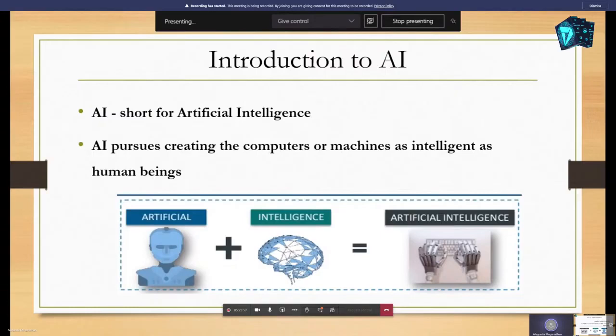By nature, humans have intelligence, so they can see, speak, think and write. Humans make a machine, insert their intelligence, and make it behave like a human being to solve their problems. This is called artificial intelligence. AI is present inside email. Whenever we receive an email, it analyzes the content to decide whether it should be in the inbox or moved to spam. This is also a kind of AI.